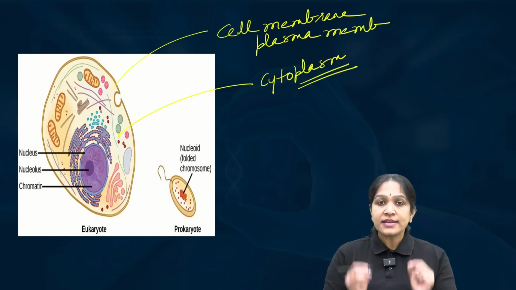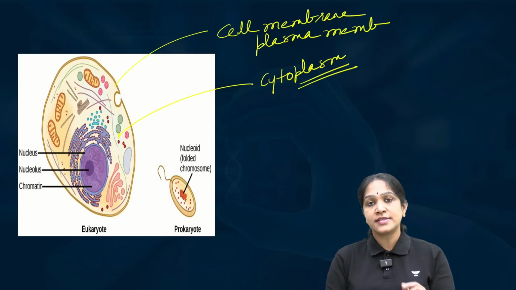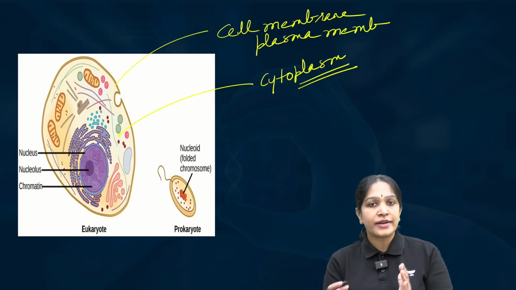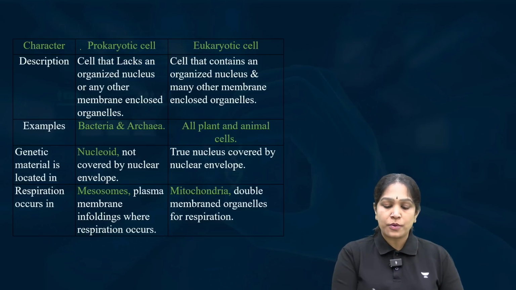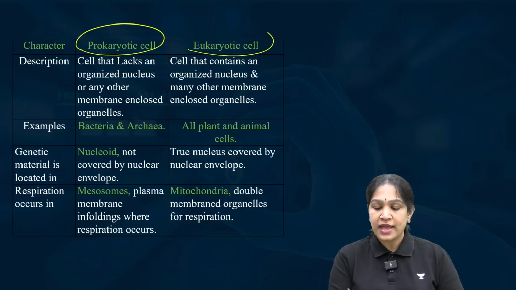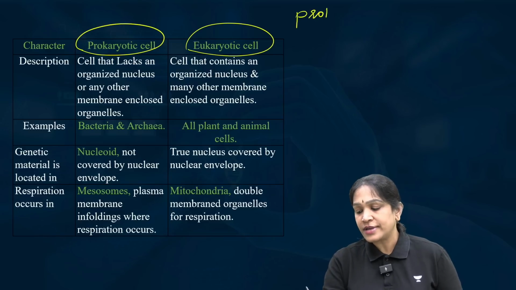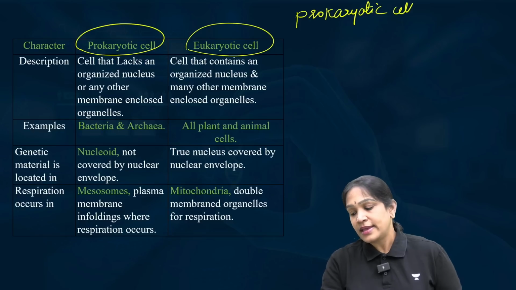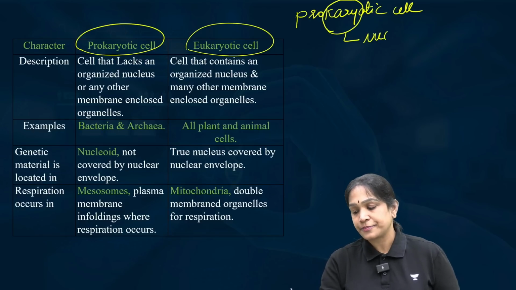And the other structural details of the cell depends on whether the cell is a prokaryotic cell or a eukaryotic cell. Let us see the differences between prokaryotic cell and the eukaryotic cell. Firstly, what the term implies. A prokaryotic cell. In this, the word karyo means nucleus.